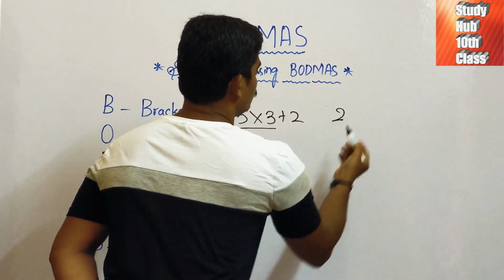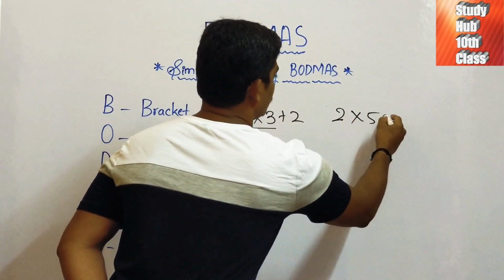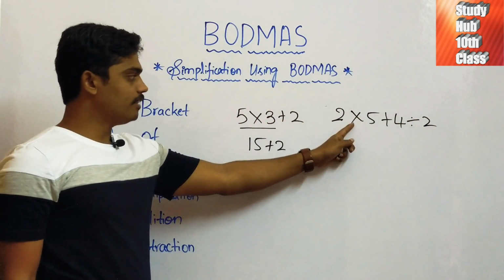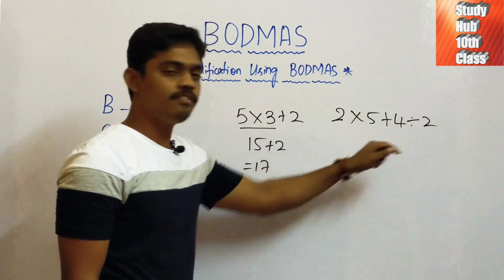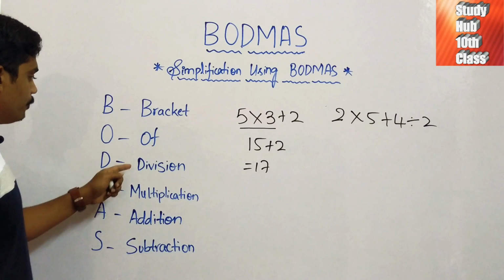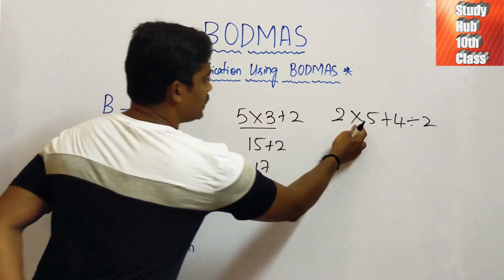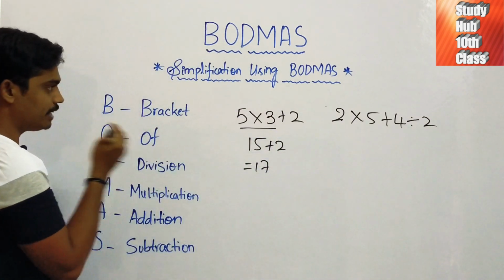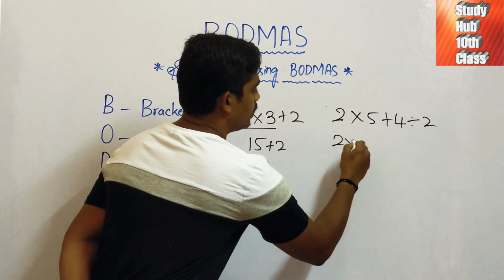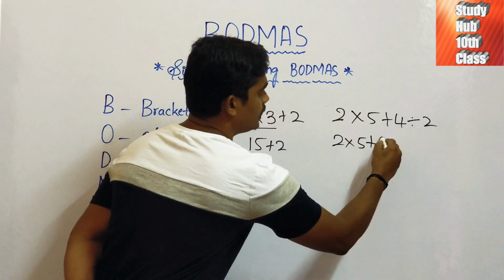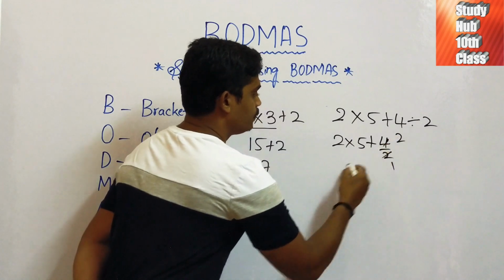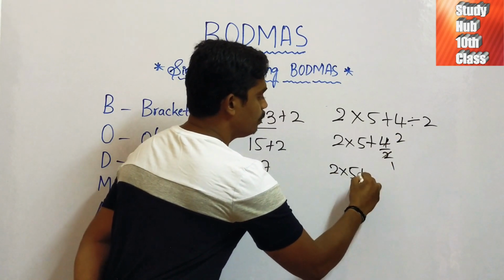If we have 2 into 5 plus 4 divided by 2, we have multiplication, addition and division. Which is the highest priority among these? Division. So first we will divide 4 by 2, which is 2. So it becomes 2 into 5 plus 2.